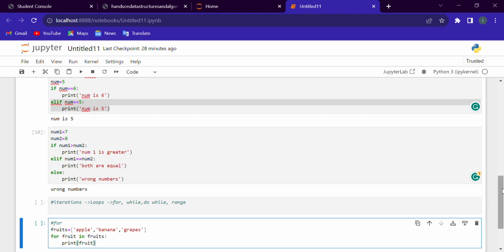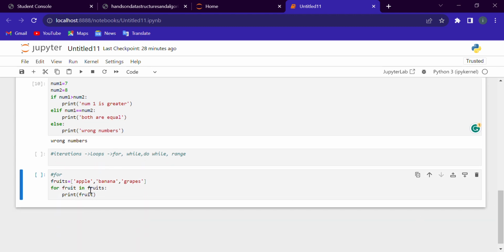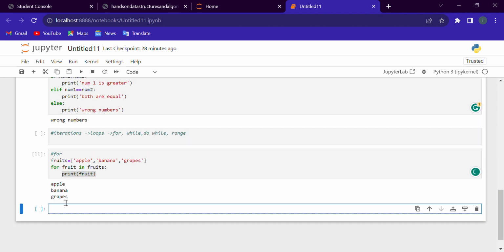Okay, so where's the object? This fruit is an object which will iterate through this list fruits, containing the three fruits apple, banana, and grapes, and will print the objects. So it will print one by one all the fruits in the list. See, apple, banana, and grapes.